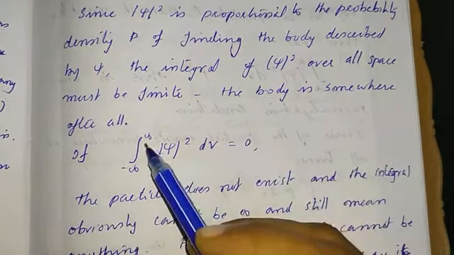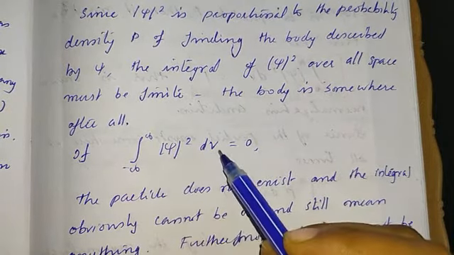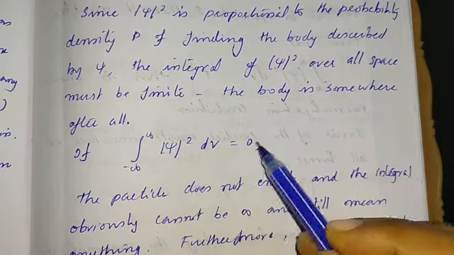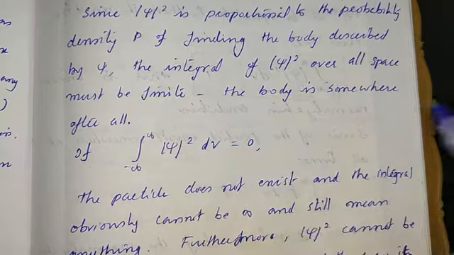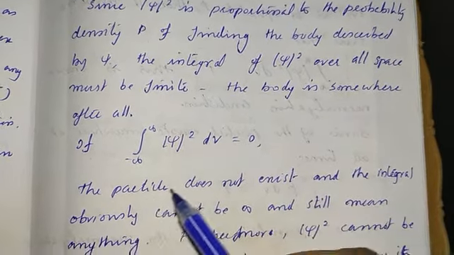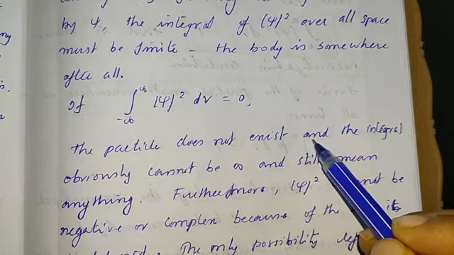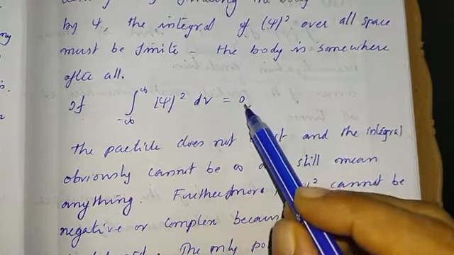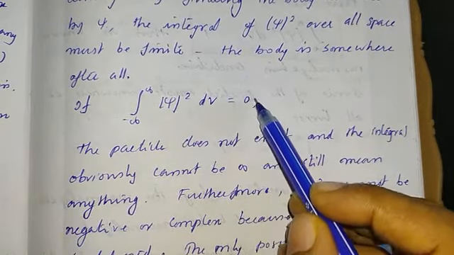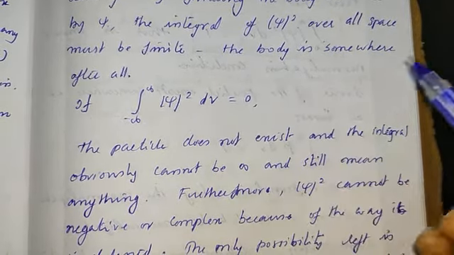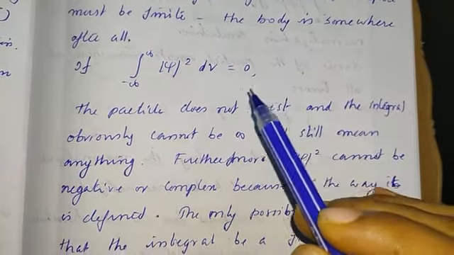That means if the integral of psi square over the space from minus infinity to infinity is equal to 0, if this integral is 0, which means the particle does not exist. That is, the particle is not existing there. And if this value gives a result of infinity, still it means nothing.